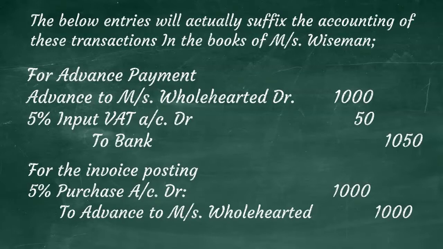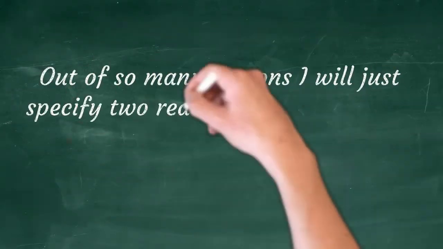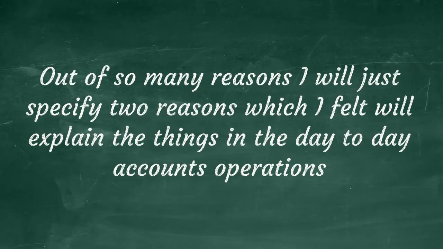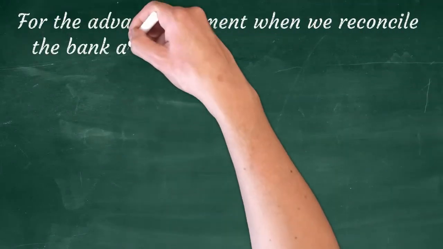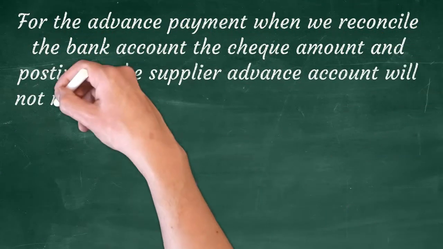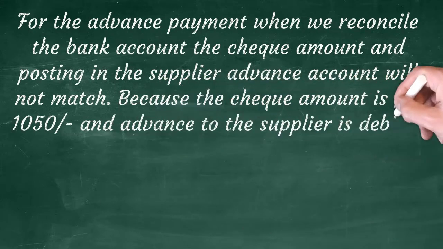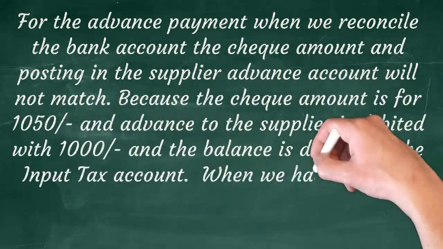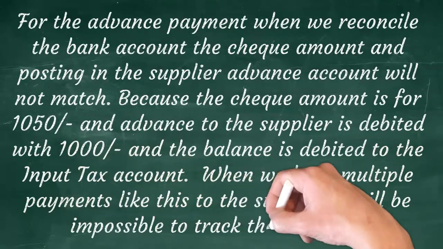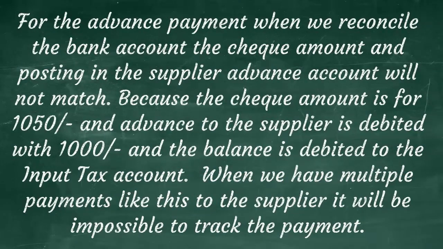We will analyze what happens when we account the transaction with the second method, which looks simpler. I am just noting down two reasons which I felt should be considered while handling such transactions in practical situations. Reason 1: for the advance payment, when we reconcile the bank account, the check amount and the posting in the supplier advance account will not match, because the check amount is for 1050 and the advance to supplier account is debited with 1000. The balance is the debit of the input tax account.